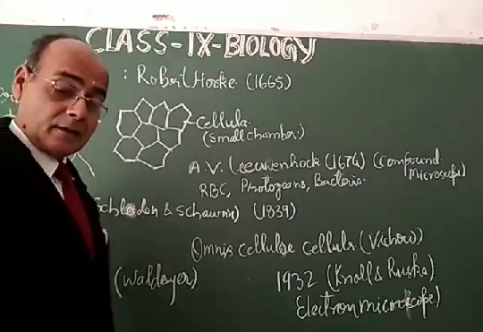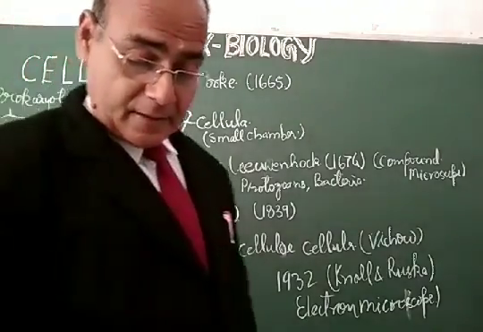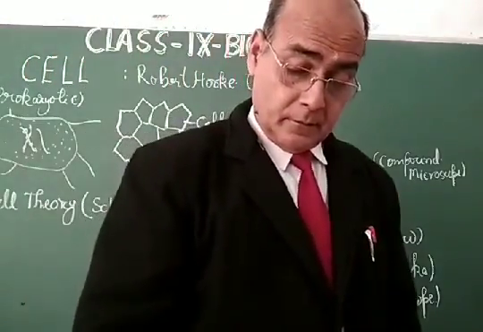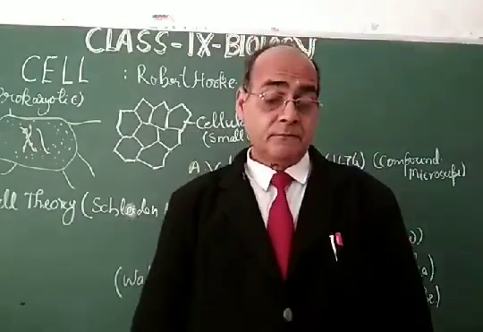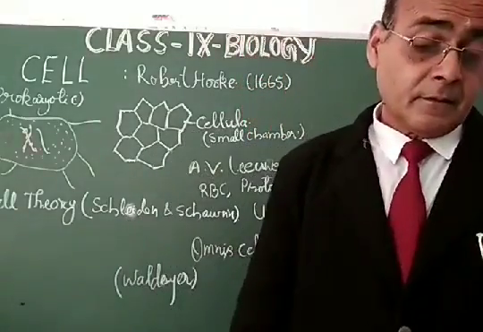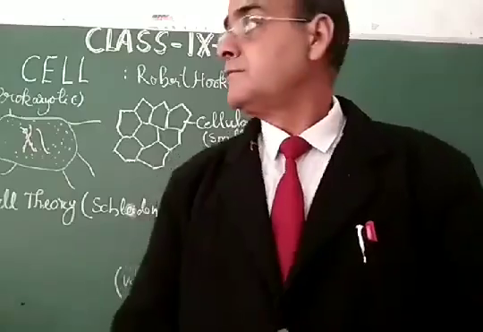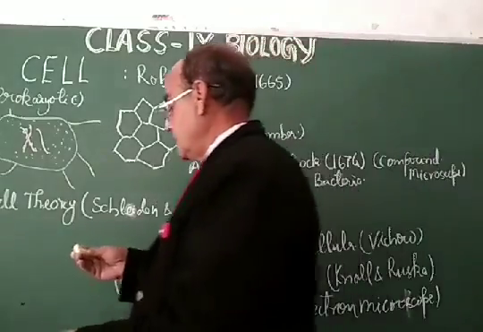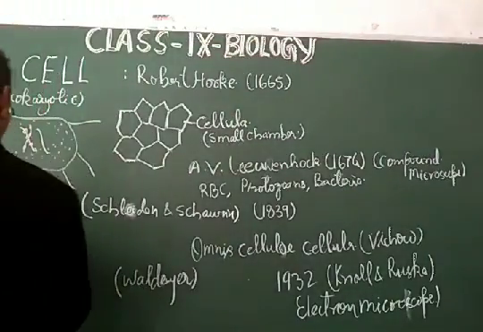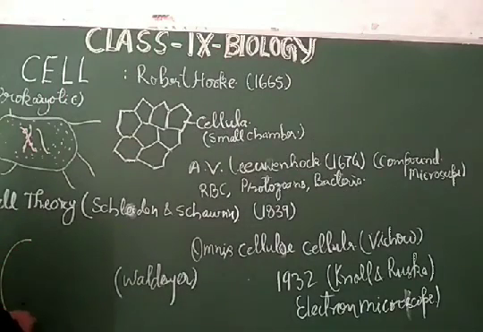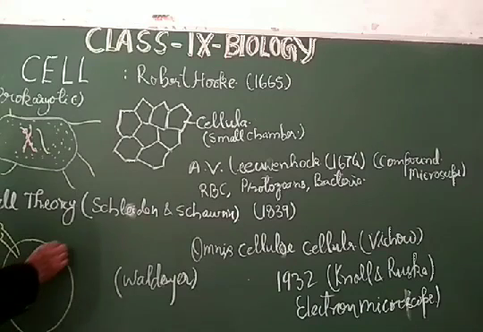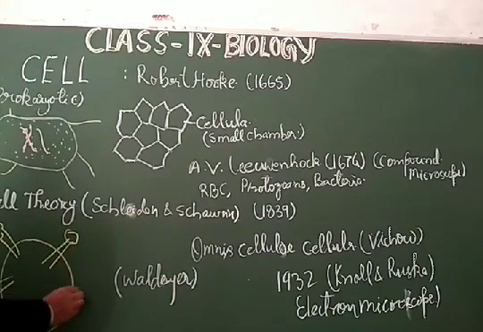My dear students, examples of the prokaryotic cells are the bacterial cells and the viral structure. See this viral structure, that may be something like this, having the spikes.